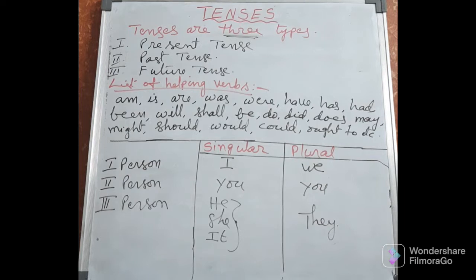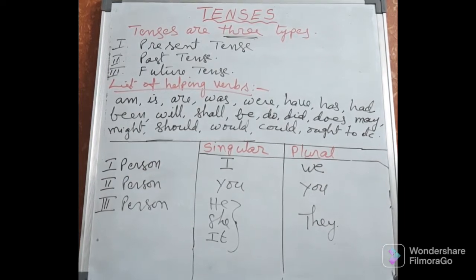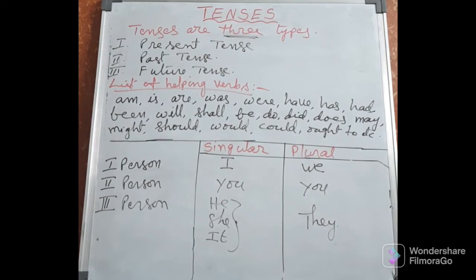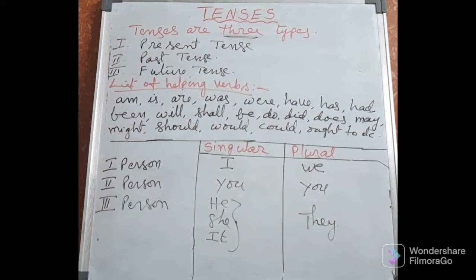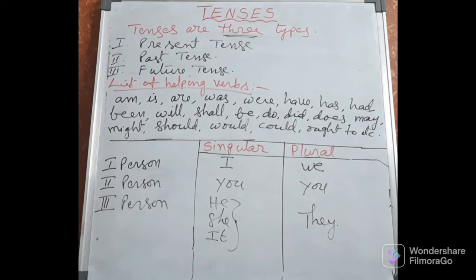In these places, we can take the names also. In the place of he, you can take any male name. In the place of she, we can take any female name. In the place of it, we can take living things and non-living things. Living things are animals, plants, trees, all those. Non-living things, monuments, all those. So, in this way, we can take living things and non-living things in it. For it also, plural is they.